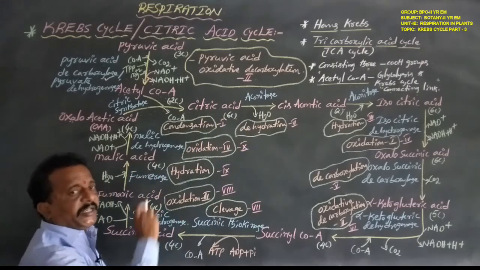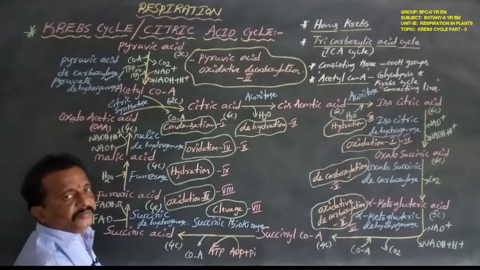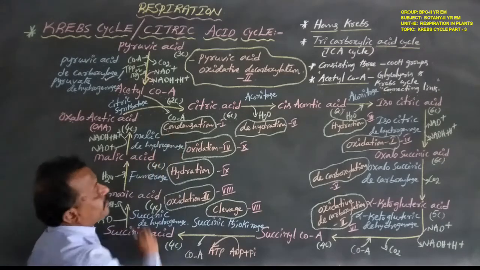This is the first step of the biochemical reactions, known as condensation.